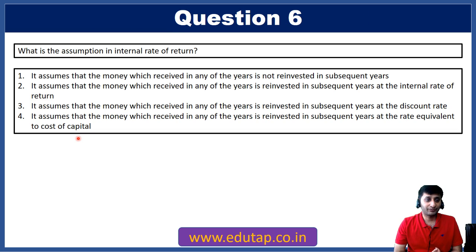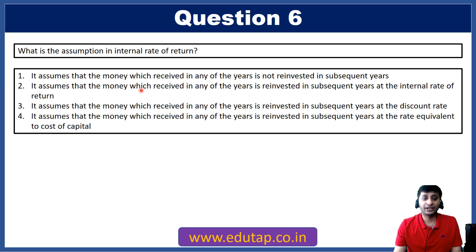Now let's go to question number 6. Now this is again a very conceptual question. Again, this is not easy, and I bet if you could solve at least 3 to 4 questions out of these 6, you are doing very good. I mean, you are very good material for RBI Grade B. Then the question is, what is the assumption in the internal rate of return? That when we calculate the internal rate of return, what is that assumption we make?